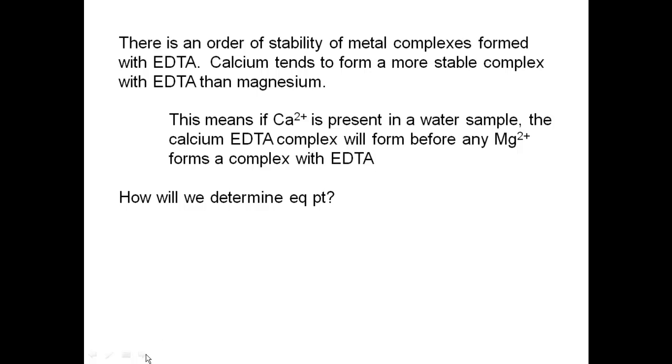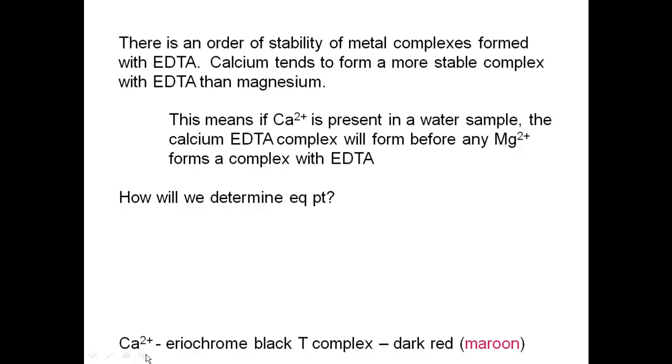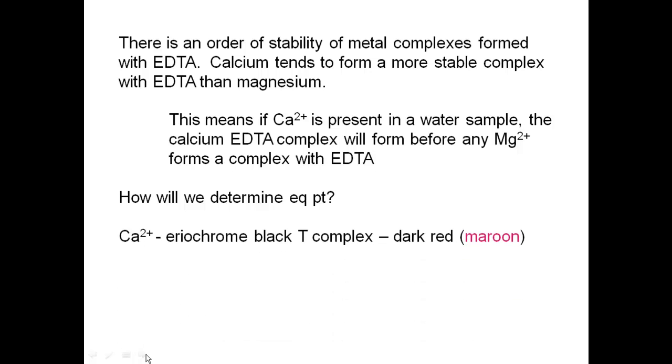Well, how will we determine the equivalence point in this titration? We're basically going to take some EDTA and we're going to titrate it with analyte, water solution, or calcium analyte. How are we going to determine that we reached that equivalence point? Well, we're going to use an Eriochrome Black T complex indicator. And basically, when you have calcium around and it complexes with that Black T, it's going to form a complex that has a dark red color or maroon looking color.